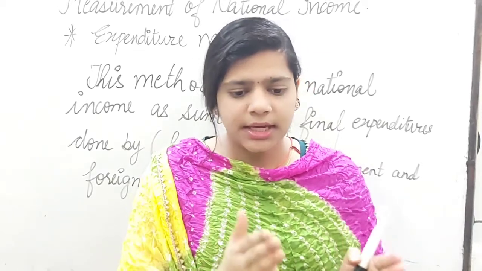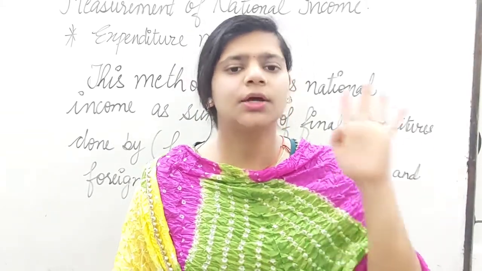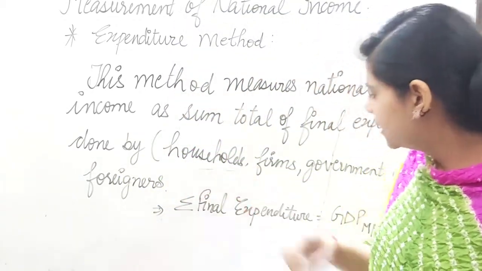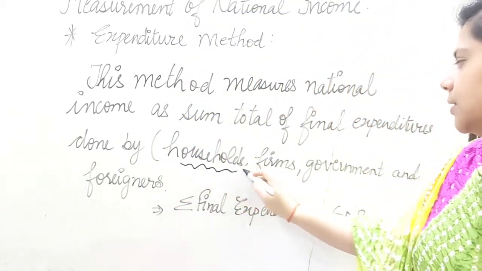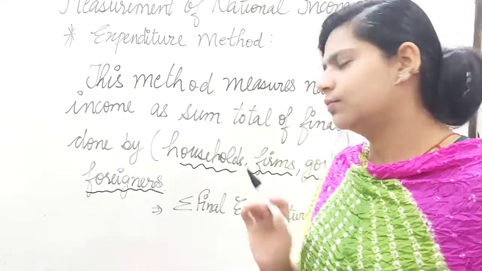Yes, they are foreigners. Correct. There can be some individuals who belong to another country and are working in India. Yes. So they are foreigners for us. So by these concepts, you can remember why expenditure is going to be done by 4 sectors. The first one will be household. The second will be firms. The third will be government. And the fourth will be foreigners.